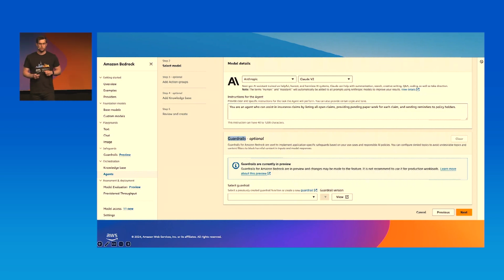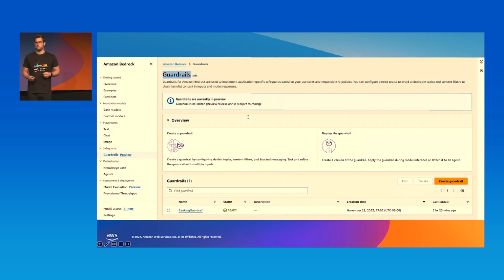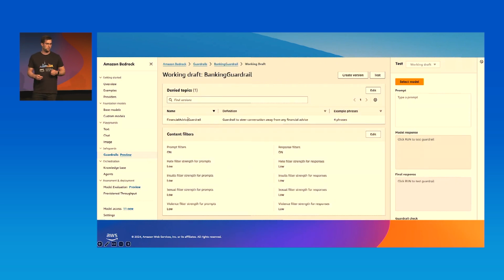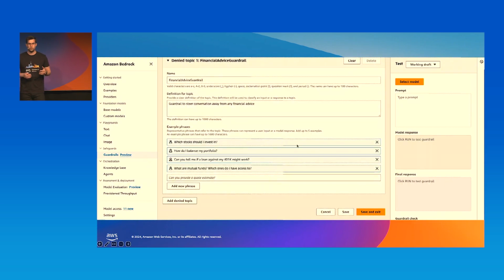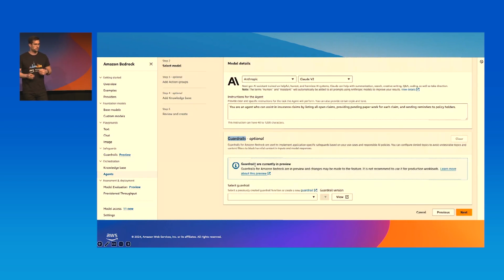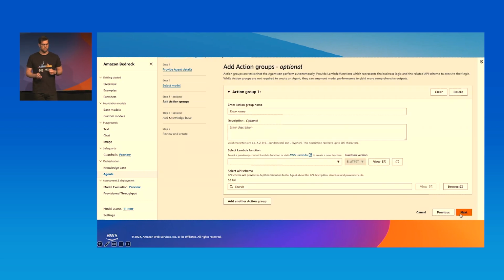Now, below, you see the guardrails. Again, we have guardrails defined outside of the agent. Here we have the banking guardrail, as Olympia showed us how to create it. Here we want to prevent or steer away the conversation from financial advice. You don't want to answer questions, for example, like which stocks should I invest in, or how do I balance my portfolio, etc. This is in the guardrails section. Once you have created that, we select this one in our drop-down menu, and we're good to go with the guardrail.